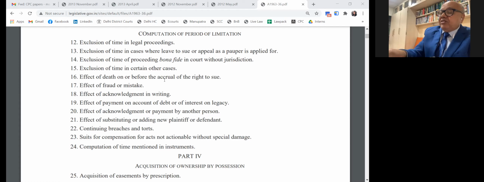Effect of filing is parties having been brought. Section 22 speaks of addition of a new plaintiff. So their limitation starts from the day they have been brought on record. Section 22, continuous cause of action. Please note that here. Computation. Then 23, suit for compensation.